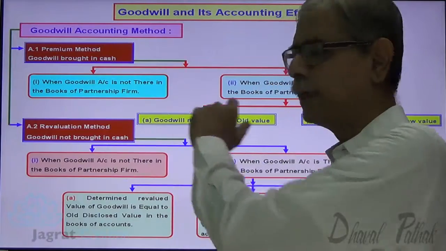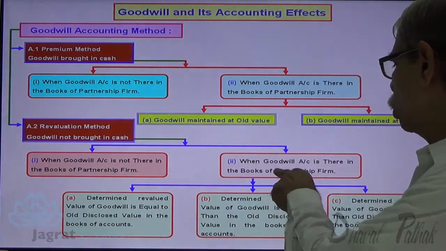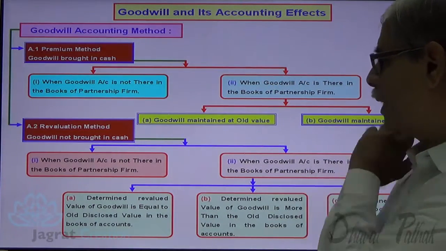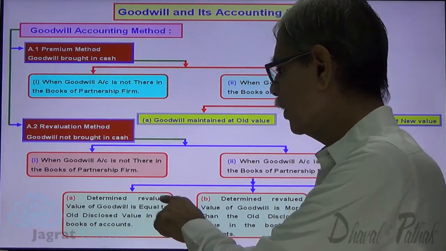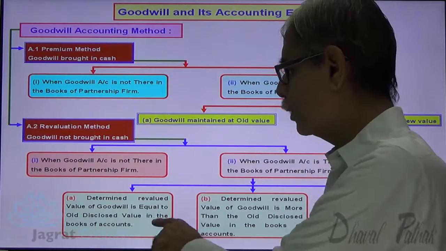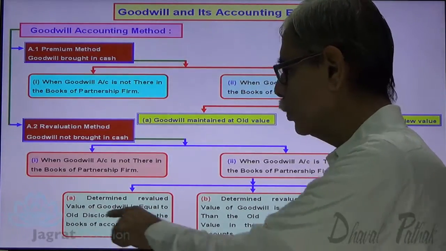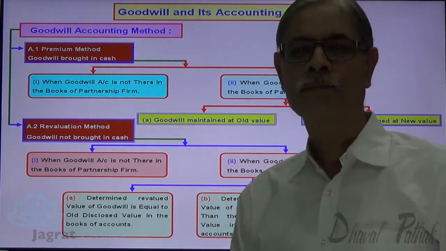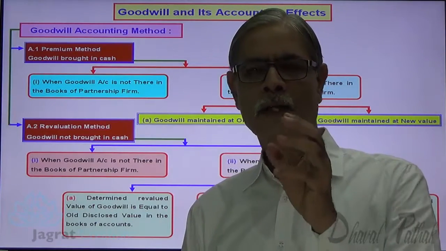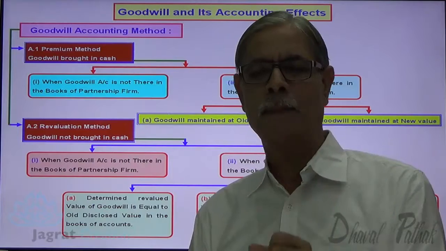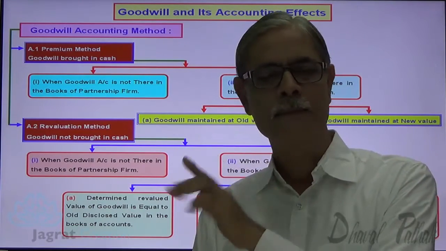Goodwill not brought in cash, 1. Goodwill account is there in the books of the partnership firm. Third, determine the revalued value of goodwill is equal to the old disclosed value in the books of the firm. This option I want to consider. Now, at the time of admission of a partner, valuation of goodwill is made.